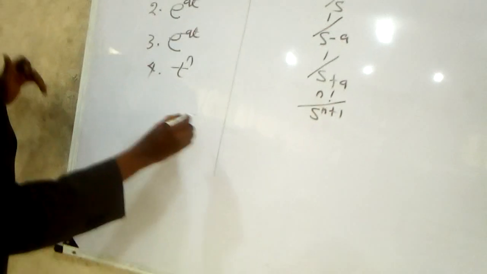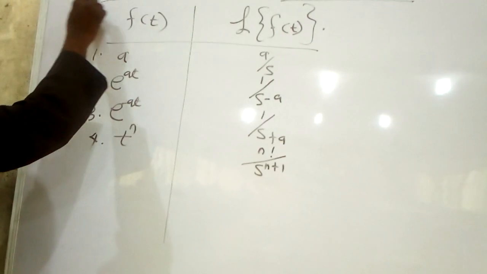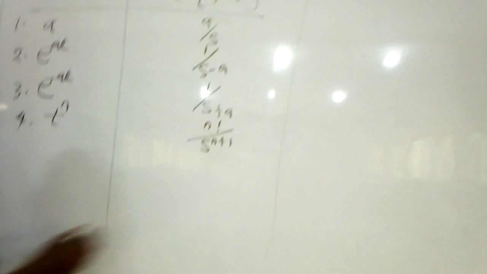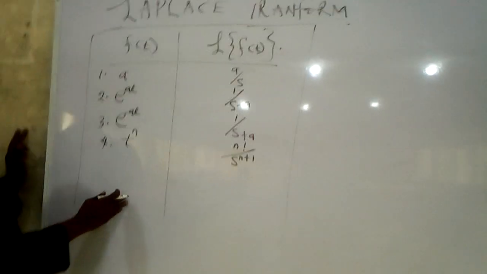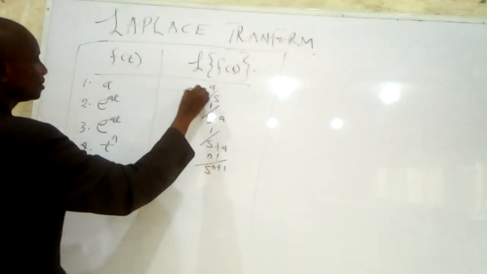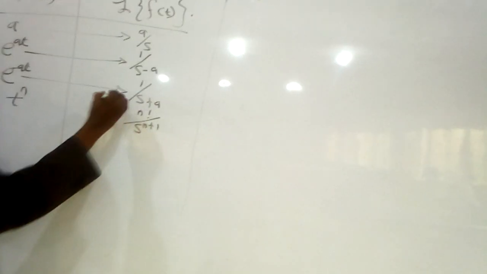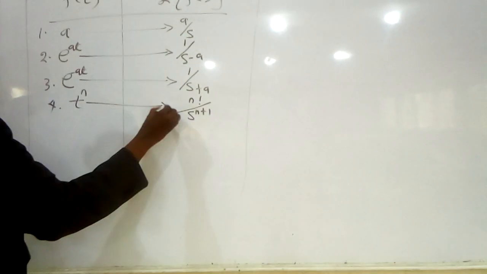These are the Laplace table. It is a universal table. If you get any other table apart from this table, it is not a Laplace table. Take note of it. The Laplace table is given as this, progressively. The Laplace of a gives you this, the Laplace of exponential at gives you this, exponential minus at gives you this, and the Laplace of t raised to power n gives you this.